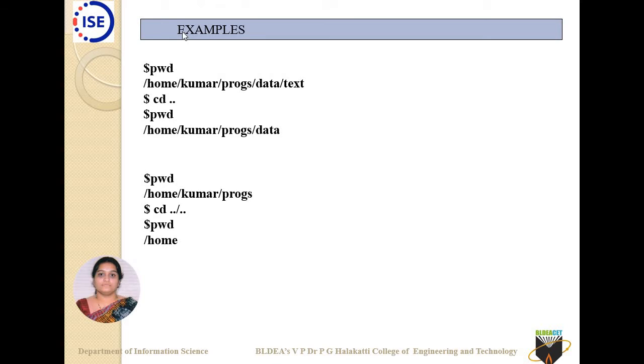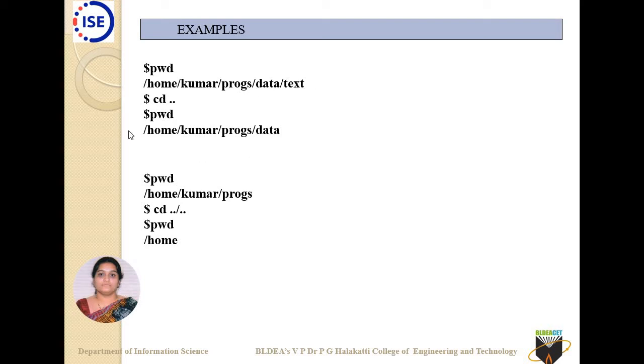Okay, so you can come across an example here. pwd, so it has listed you. So what is this? It's an absolute path name. Okay, so now if I use cd .., cd .. is nothing but it goes one level up. Okay, so you were in text as a subdirectory, now it has moved up. So you can just see, when I pressed pwd, what has happened, it has moved.